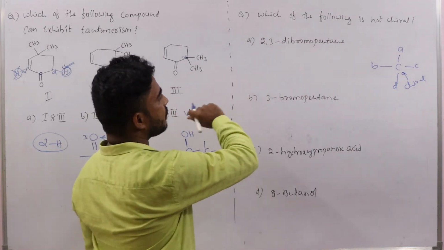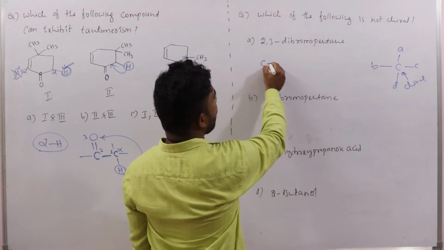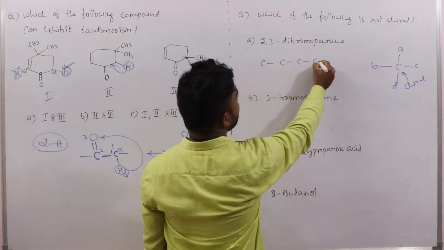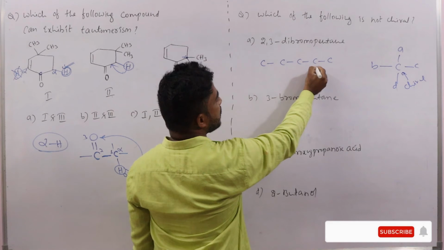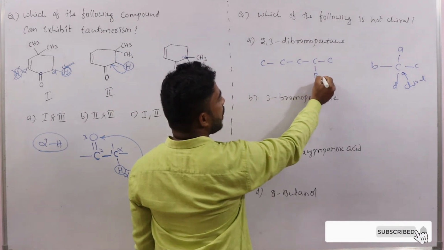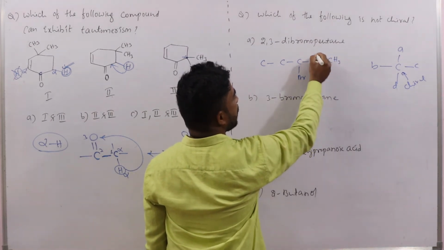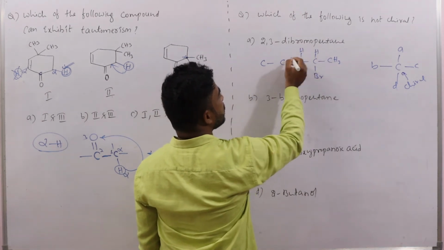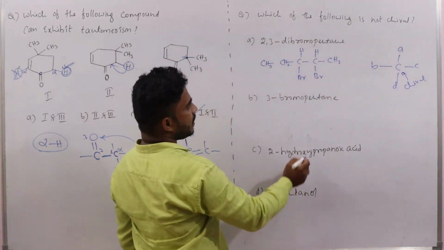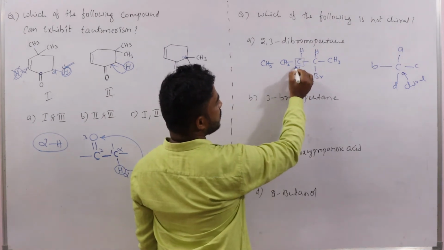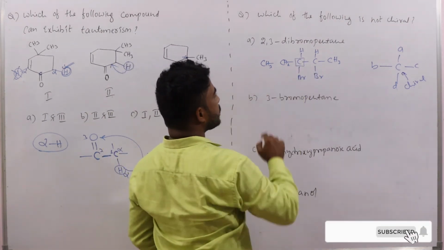Then here you see 2,3-dibromopentane. Totally how many carbons are there here in the longest chain? 5 carbons are present. 2,3-dibromo. This is the second position, here one Br. Here one Br is present. When you write the hydrogens, it will become CH3, here hydrogen, here hydrogen, here CH2, CH3.